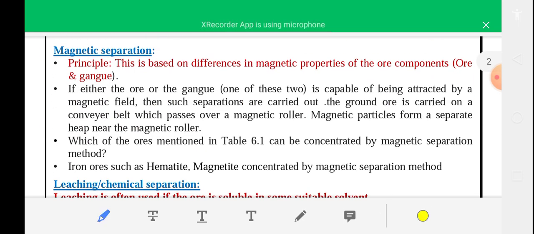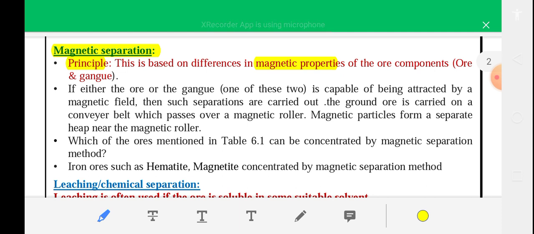The next method of concentration is magnetic separation. What is the principle of this method? This is based on the difference in magnetic property of the ore components. Difference in magnetic property is the differentiating principle of magnetic separation.